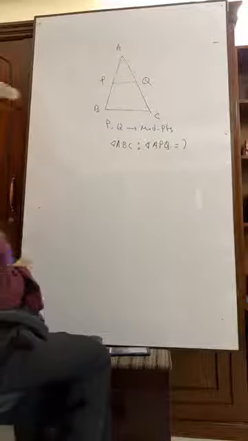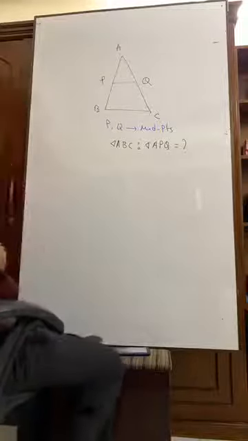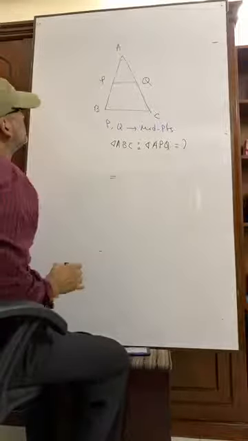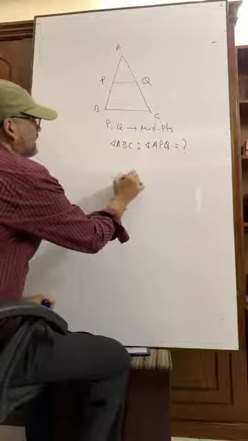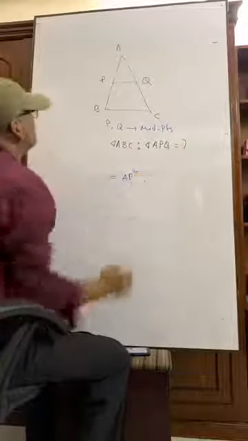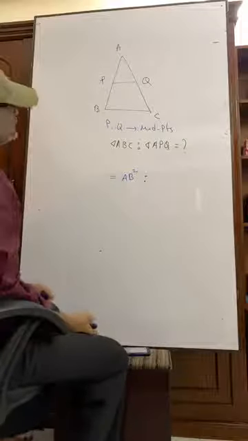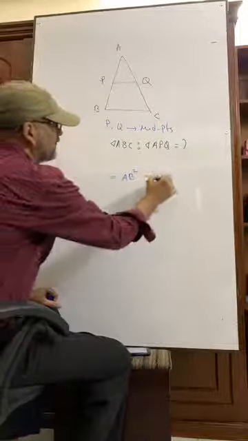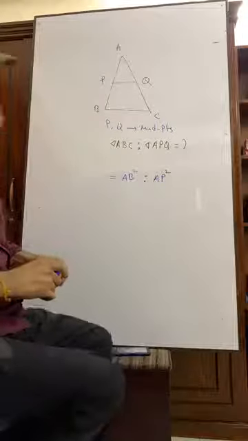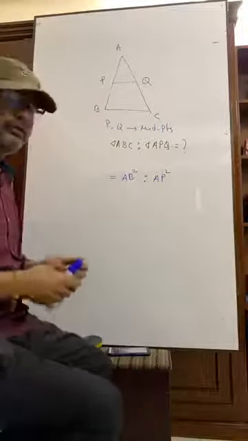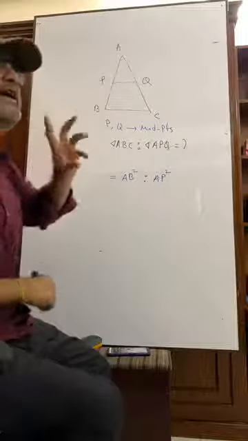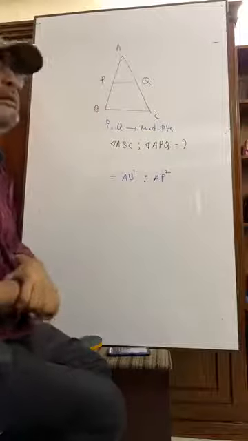Actually, triangle ABC is to triangle APQ, right? Is equal to what? It can be taken AB square is to what? AP square, right? The corresponding sides are proportional. If there are two equiangular triangles, they are similar.